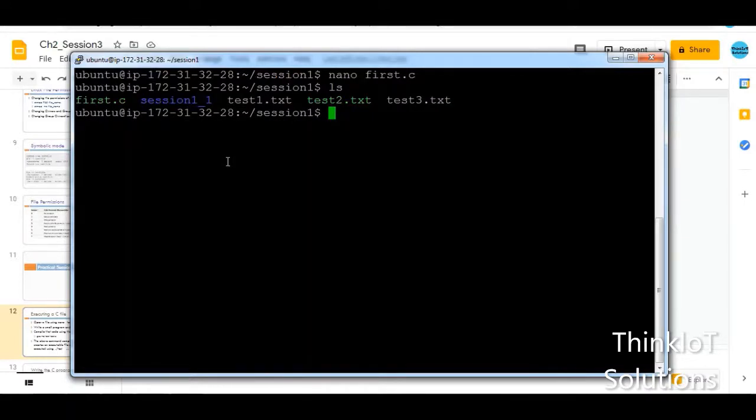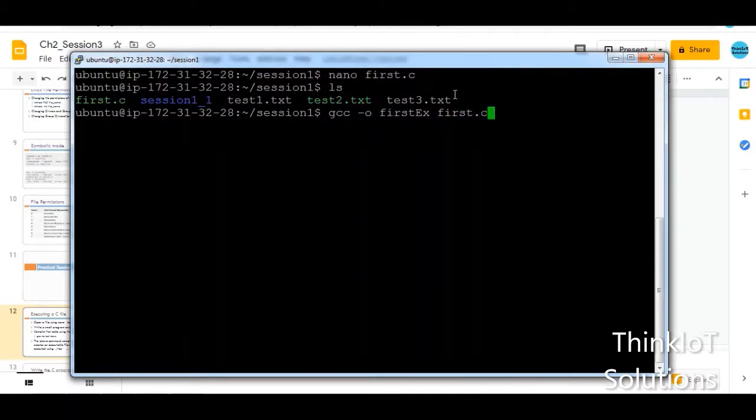Now I'll use gcc space -o, and then I have to give the name of the executable file. So the name of the executable file I'll give as first ex. That is the name of the executable file that we are creating, that is first ex, and then I'll give a space, and I want to compile this file called first.c. So that is the first.c.